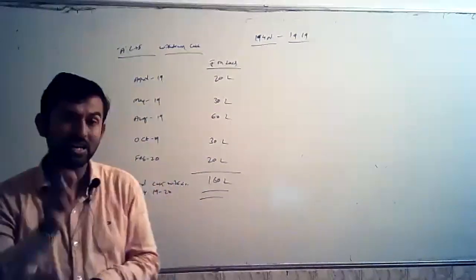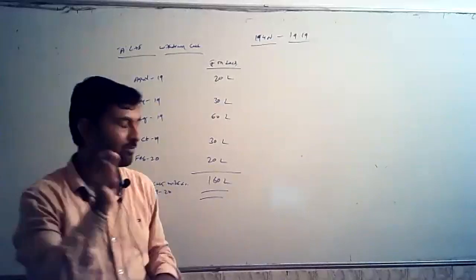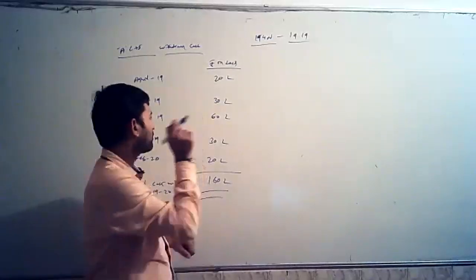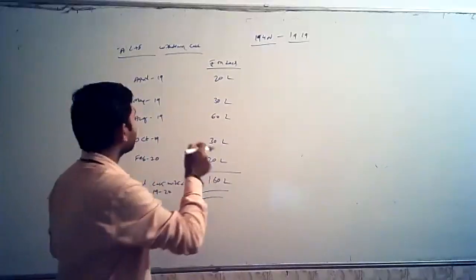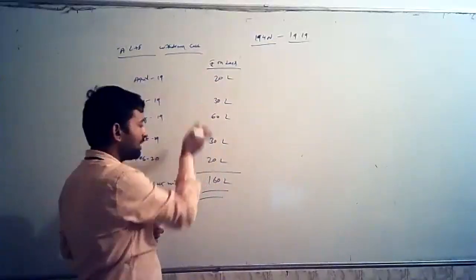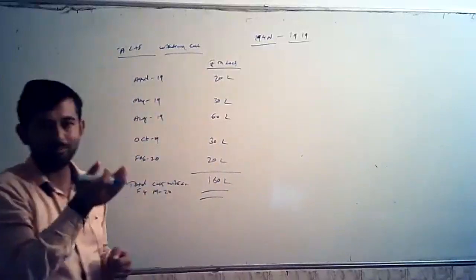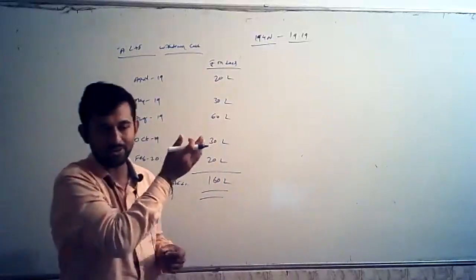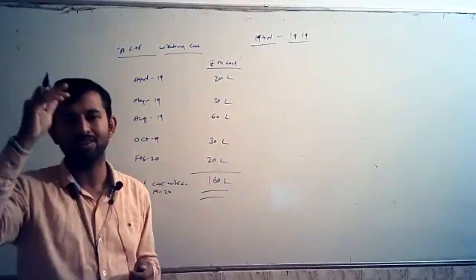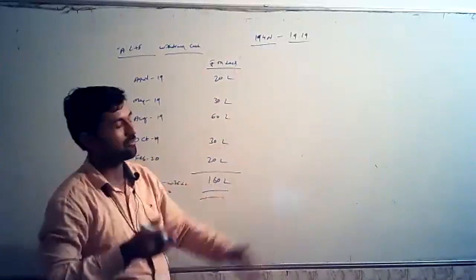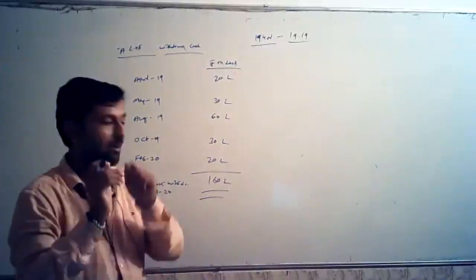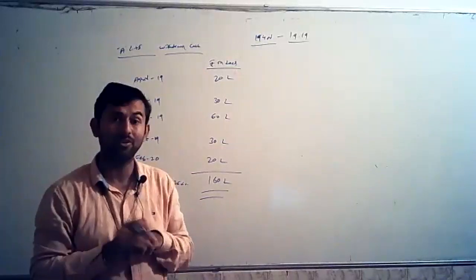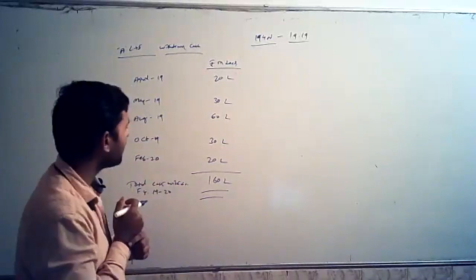That means, should we consider only cash withdrawal from 1st September 2019 onwards, or should we consider the cash withdrawal from April 2019 onwards? April 2019 is the beginning of the financial year. Should we consider only cash withdrawal from 1st September for the purpose of 194N? Now, when this confusion arose, the government CBDT has given a clarification.